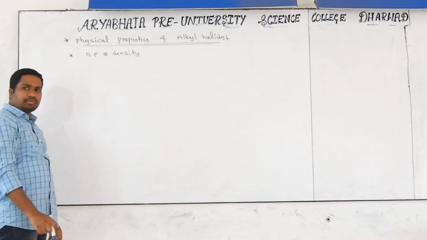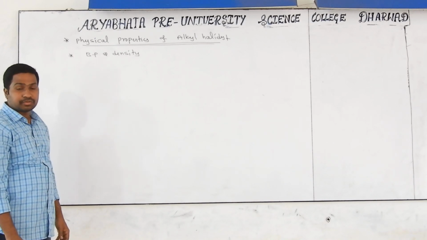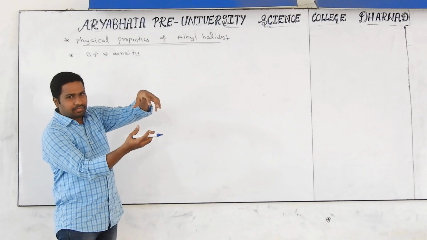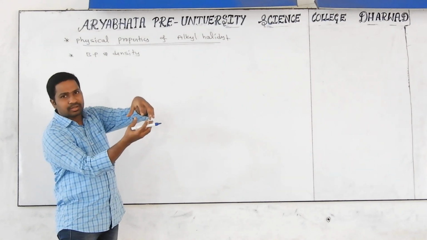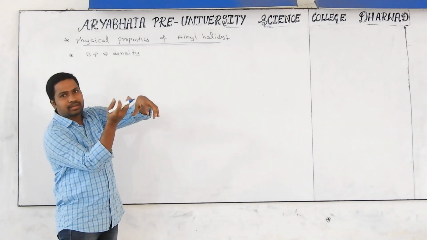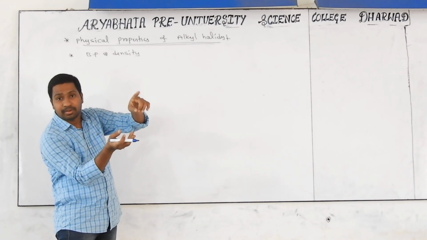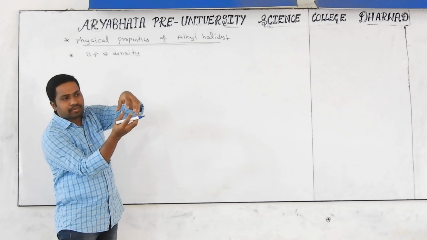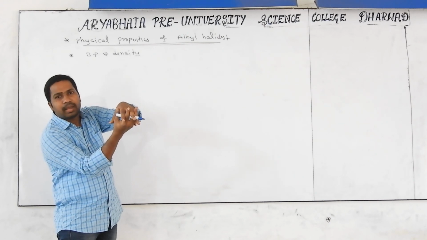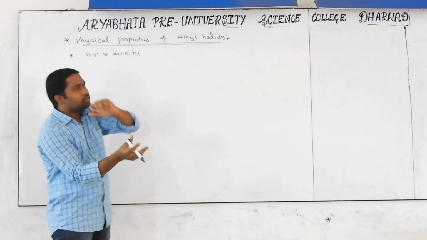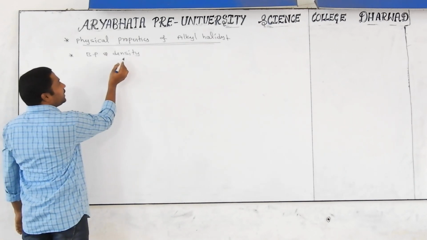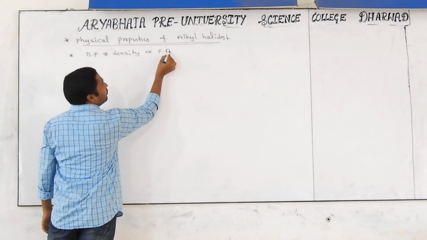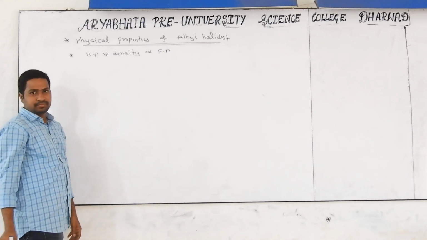How is it related to force of attraction? Directly proportional. Why? Suppose you take two particles with a very strong force of attraction. Then if you want to evaporate that liquid, the required energy will be more. Same thing, if you take one material with strong force of attraction, closed packing means density will be high. So that's why boiling point and density are directly proportional to the force of attraction between the molecules.